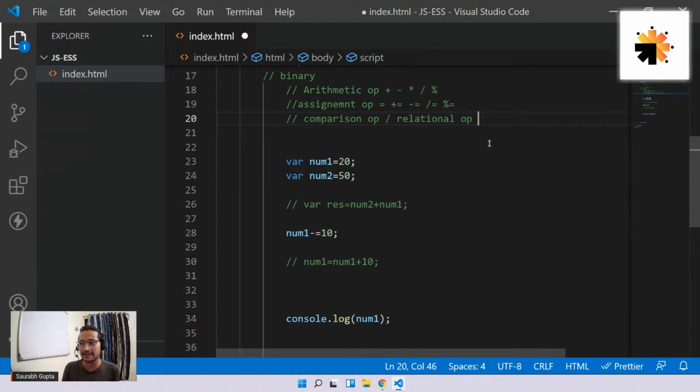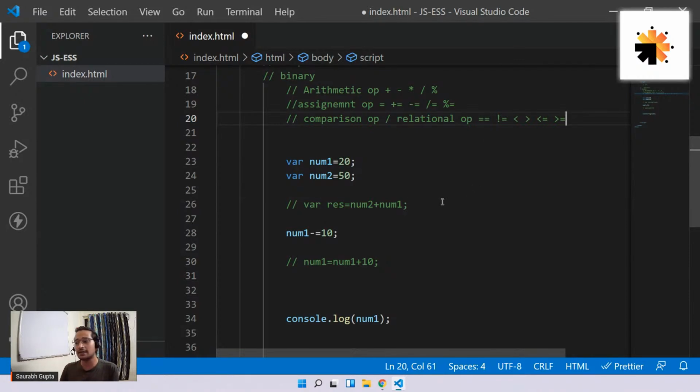We have equal to, we have not equal to, we have less than, we have greater than, we have less than equal to, and finally we have greater than equal to. Very simple, very easy, no confusion. All these operators are basically used to compare the data, and the output of these operations is either true or false, nothing else. The operation that you perform using these operators will give you either true or false, whatever the comparison is.